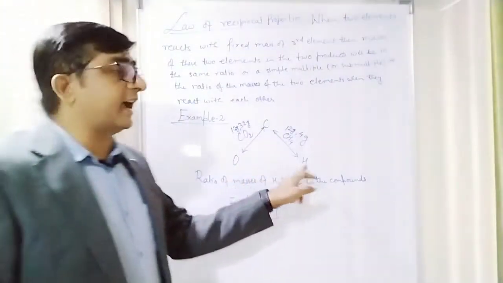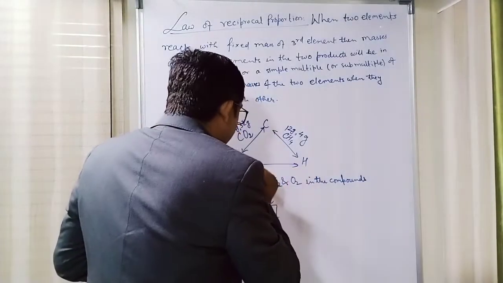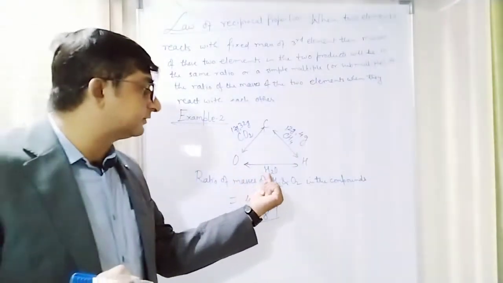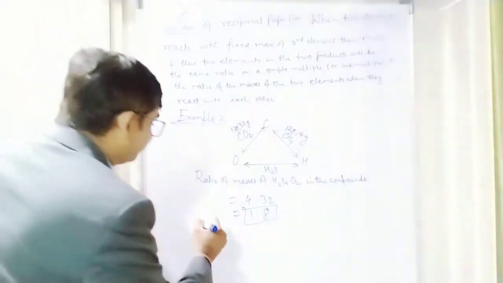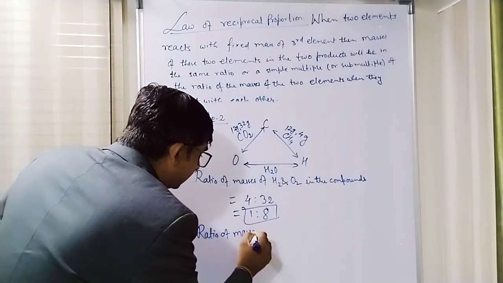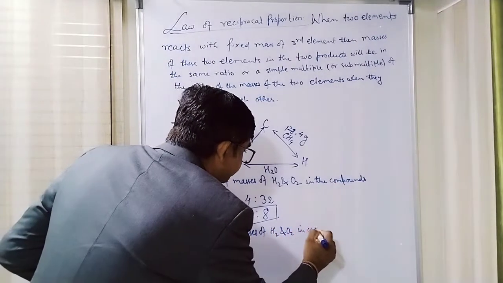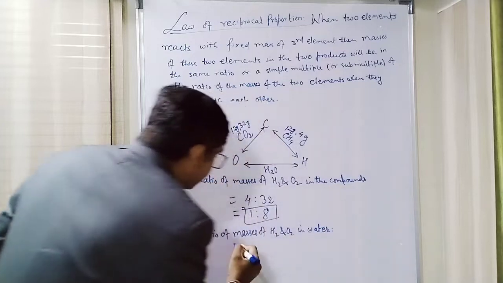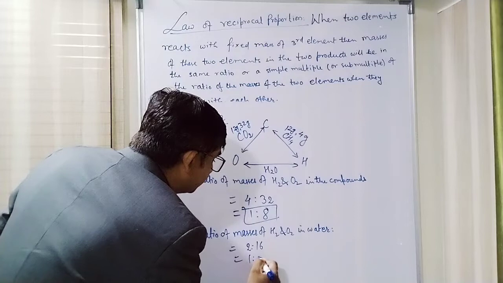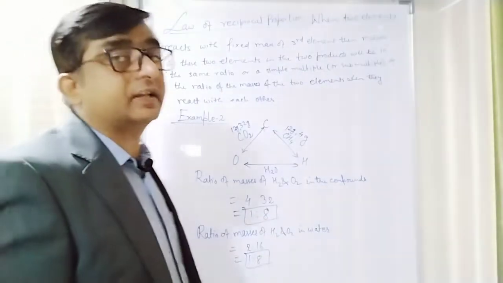When hydrogen reacts with oxygen, it forms water. Now I have to check the ratio of masses of H2 and O2 in water. So that will be 2:16, that is equal to 1:8. Now it is coming the same, 1:8 here also, 1:8 here also.